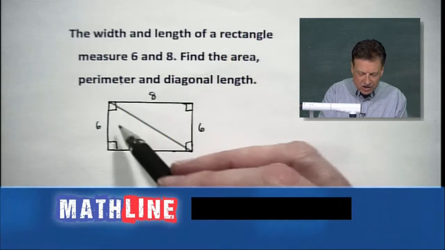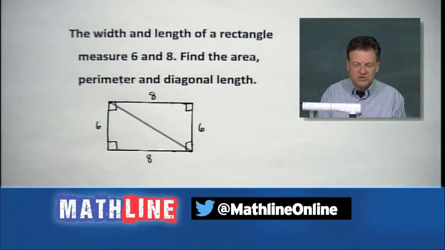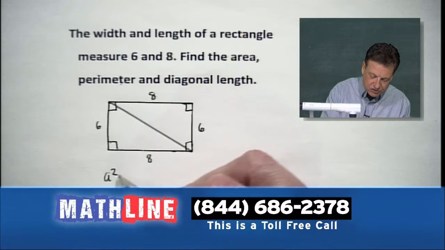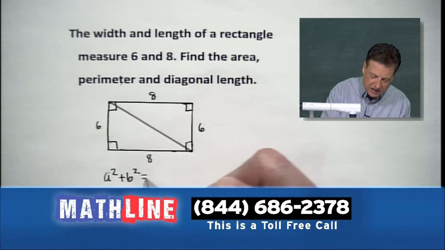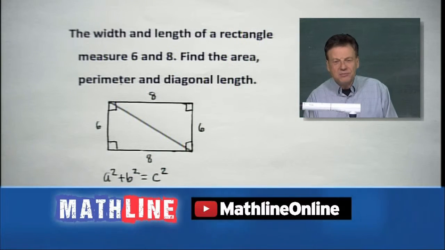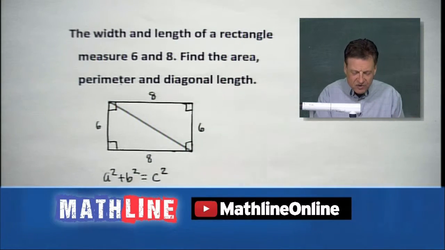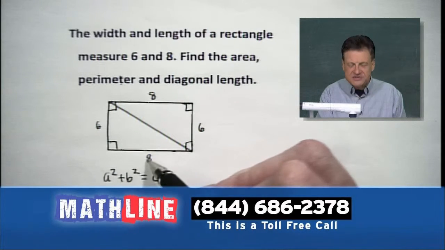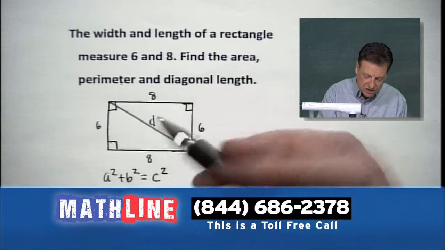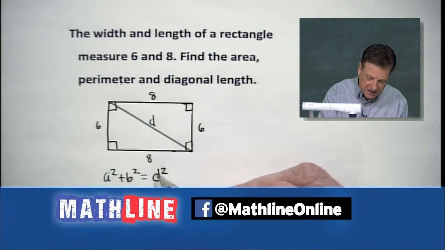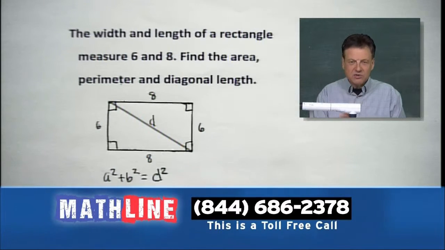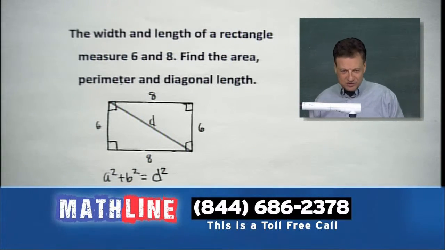So let's play it out here. It looks like a right triangle shaping up for us here. And for that, let's go to our good old friend, the Pythagorean theorem. A squared plus b squared equals c squared, all right? And putting in the numbers, what do A and B stand for? A stands for a leg, B stands for a leg, C will be our diagonal. So I could just make that C become a nice little D right there. So A squared plus B squared equals, this time, D squared, diagonal squared.